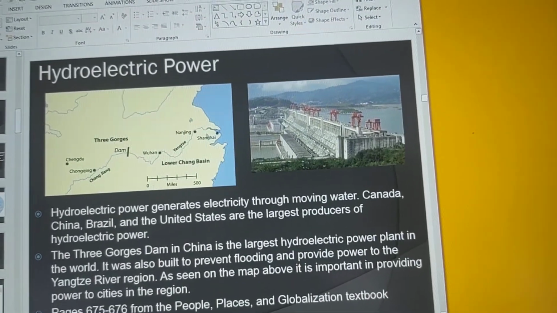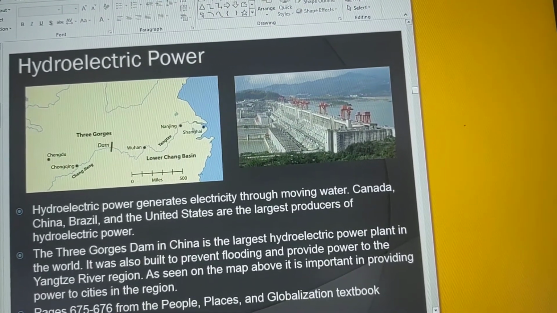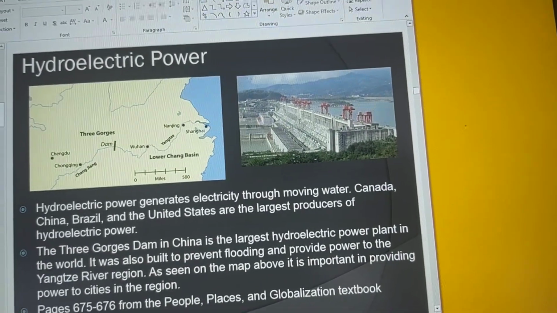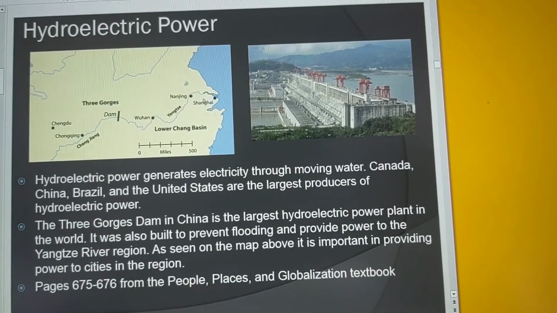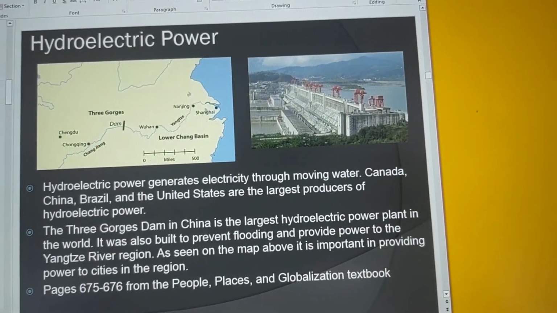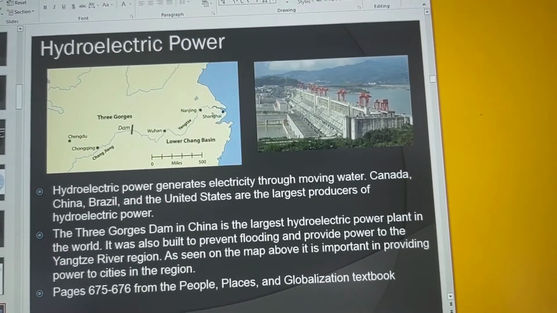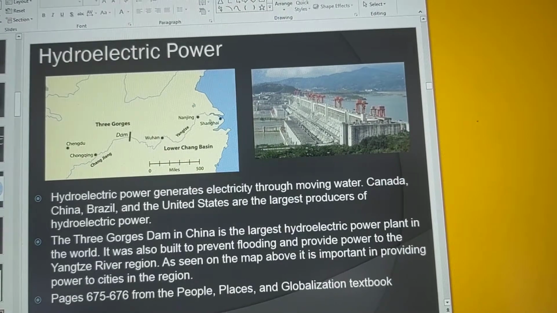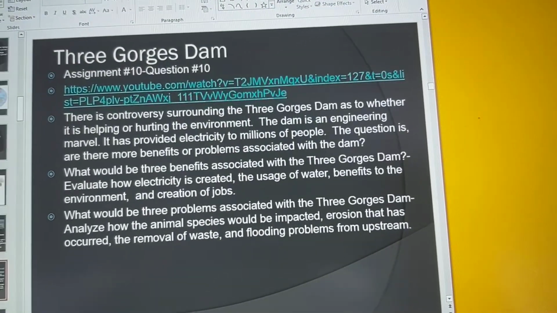Powering a lot of these cities, particularly Chongqing, and even up the river to Wuhan. Of course, we know the importance of Wuhan now. So again, that is the importance of the hydroelectric dam. Now, one thing I will say, it does not emit anything at all. There is no emission in the air. But the question is, is it really good for the environment?